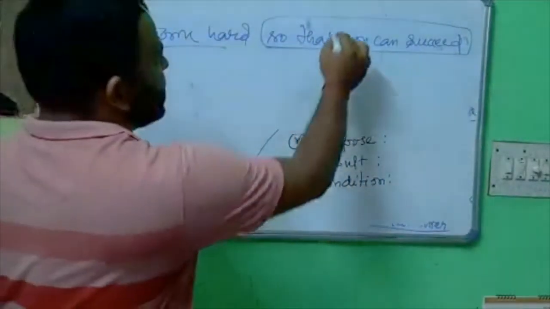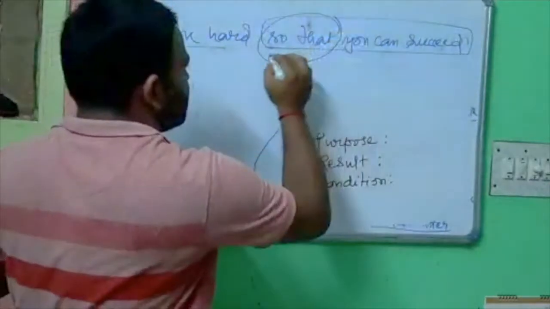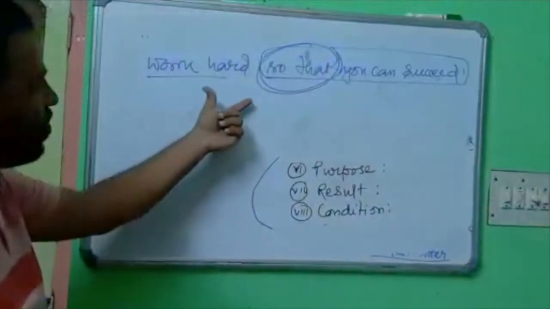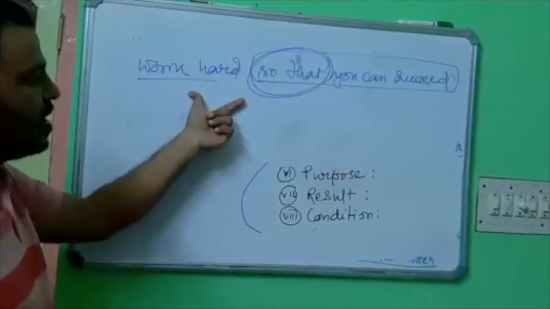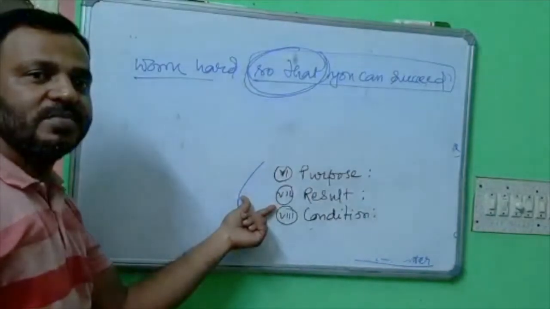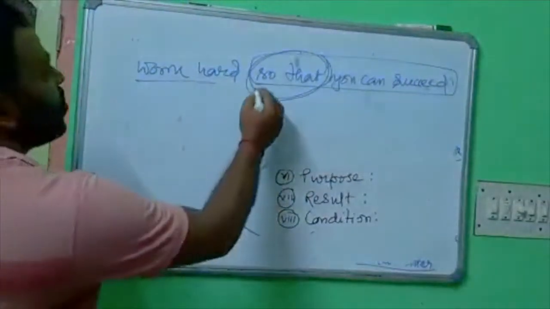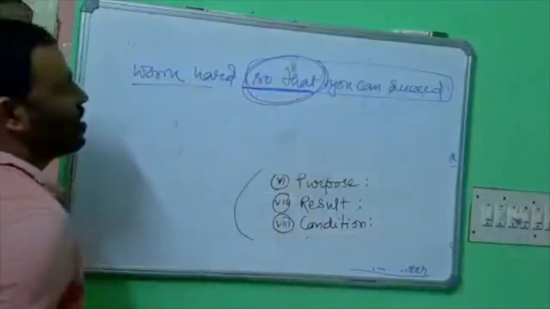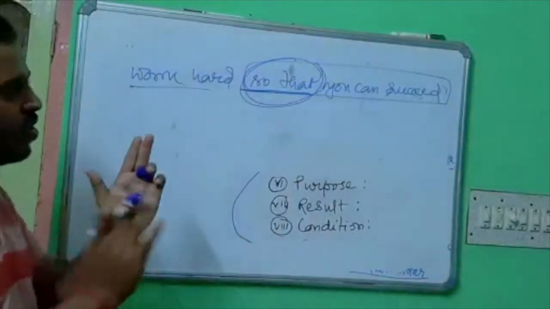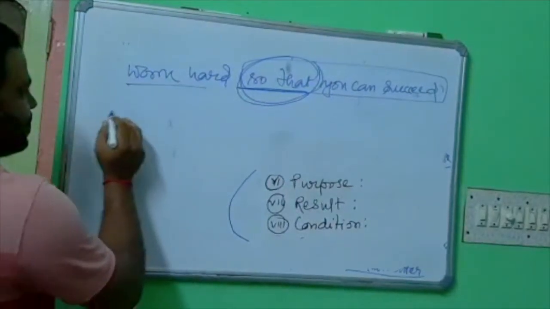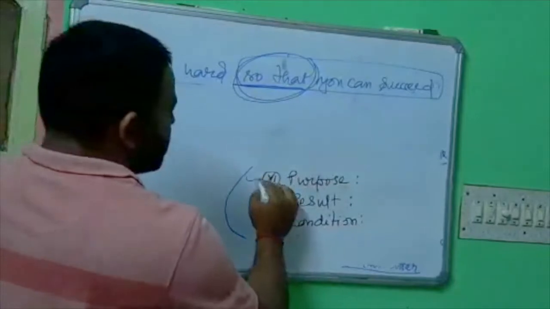The word used here is so that. It can be carefully handled as clause of purpose, because in clause of result it is used differently. Here so and that come one after another, so takes the place just before the that. But this is the clause of purpose.